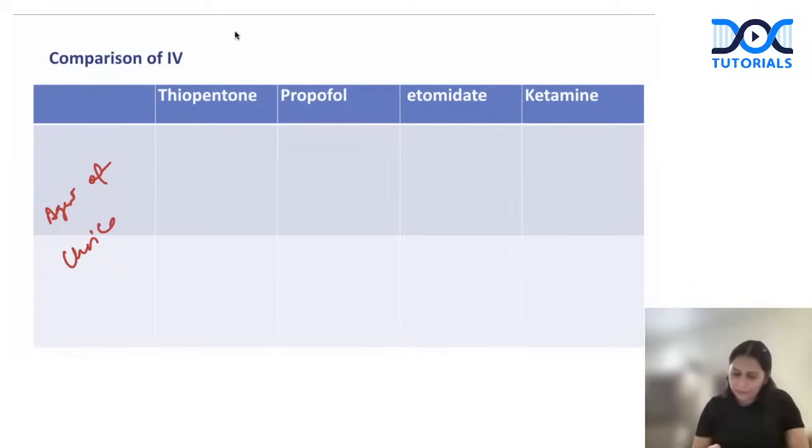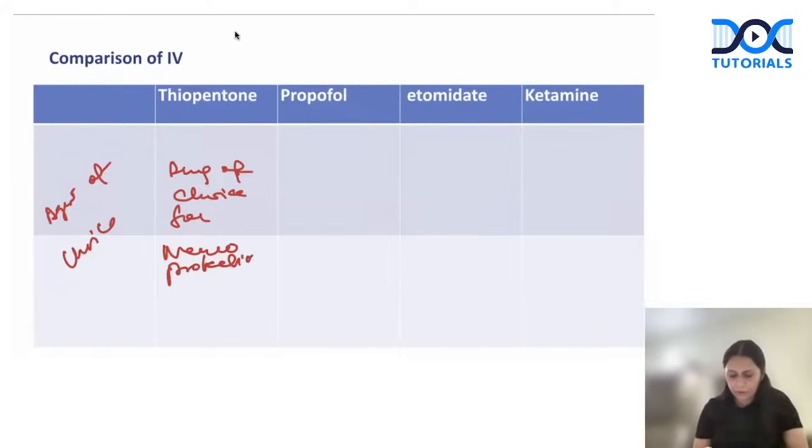One, neuroprotection, that is cerebral protection, and two, narco-analysis. So for narco-analysis and neuroprotection, thiopentone is drug of choice.